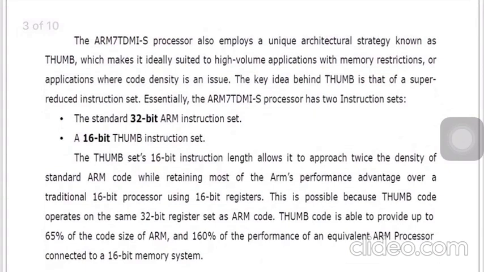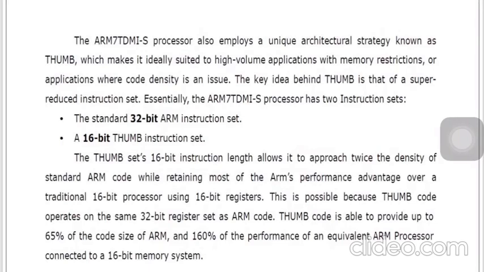reduced instruction set. Okay, so essentially the ARM7 TDMI-S processor has two instruction sets. We know that: a 32-bit ARM instruction standard and a 16-bit Thumb instruction set. The Thumb 16-bit instruction length allows it to approach twice the density of the standard ARM code while retaining most of the ARM processor's advantage over a traditional 16-bit processor using 16-bit registers. This is possible because the Thumb code operates on the same 32-bit register set as the ARM code.